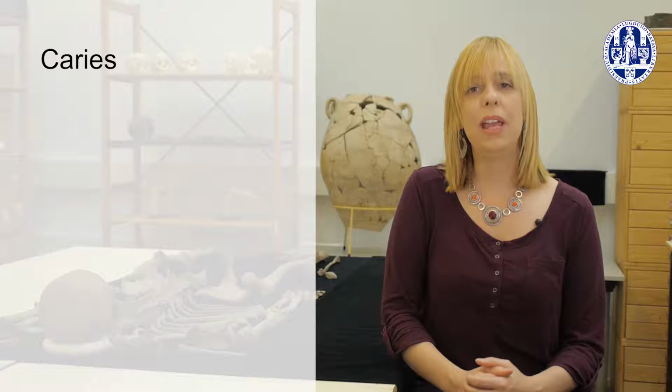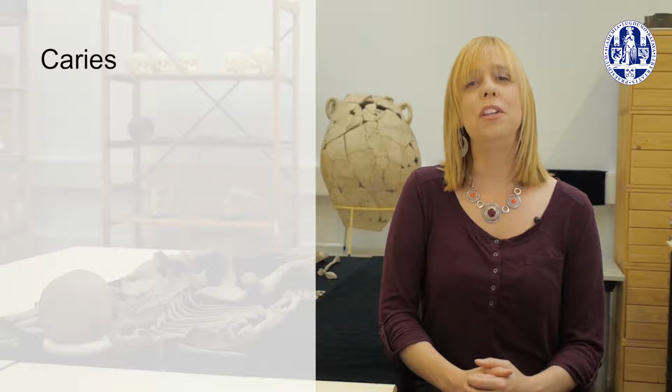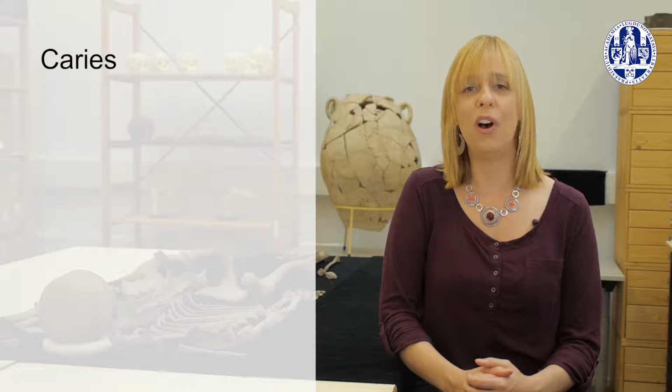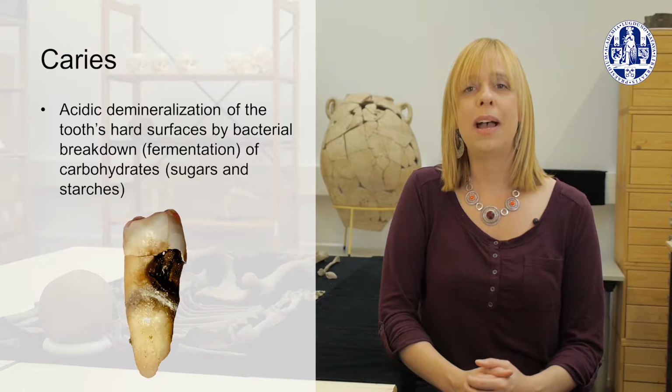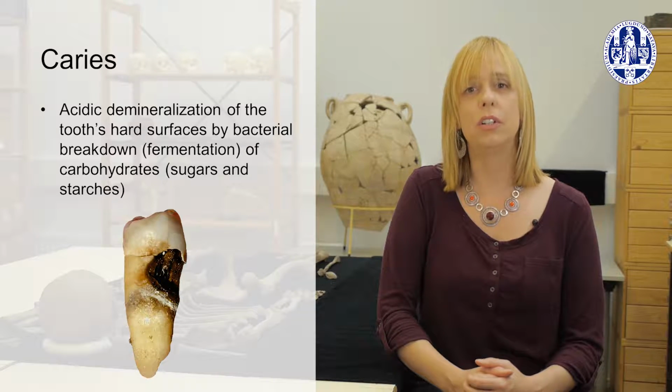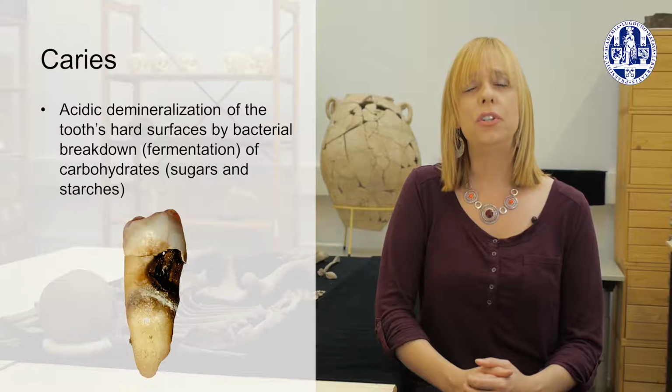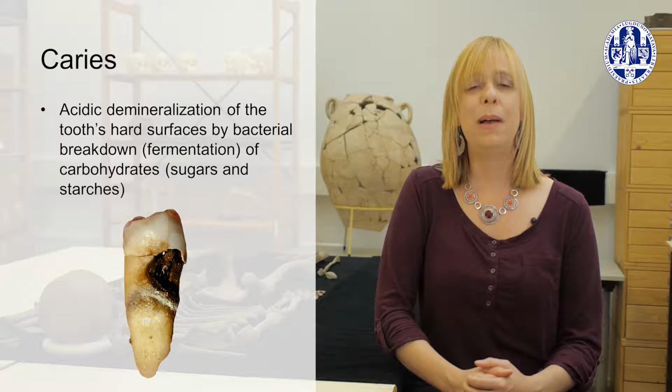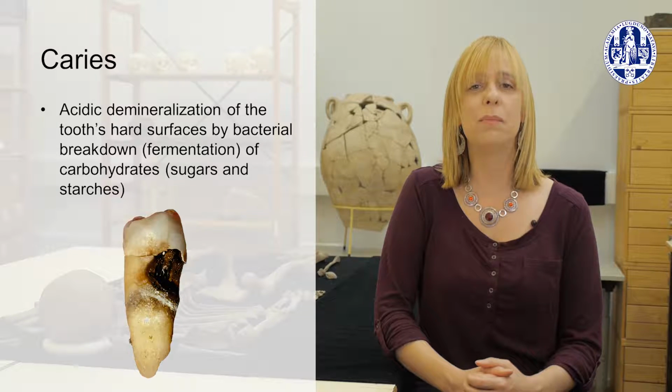To understand how caries can be used to infer certain aspects of the diet, we have to first learn how and why they form. When you were a child, you probably had a grown-up tell you not to eat too many sweets because they'll rot your teeth. And indeed, this is true. Caries are caused by bacterial breakdown, essentially the fermentation of carbohydrates. These include sugars and starches, on the tooth's hard surfaces. This bacterial fermentation creates an acidic microenvironment which causes the hard surface to demineralize.